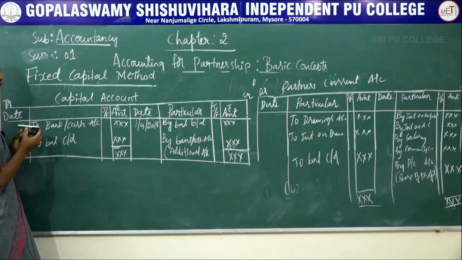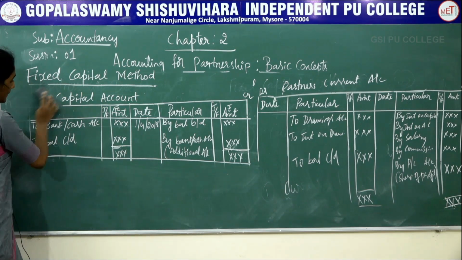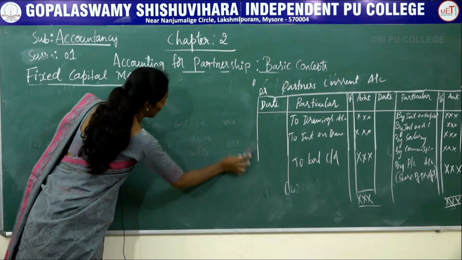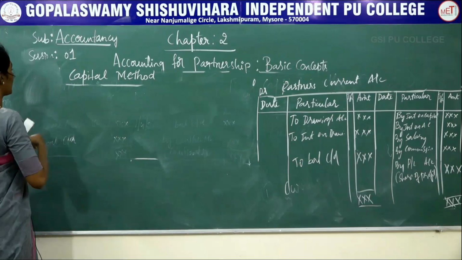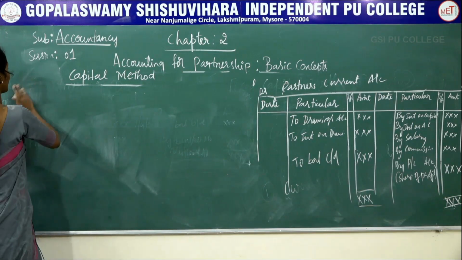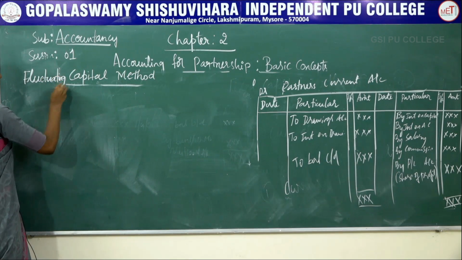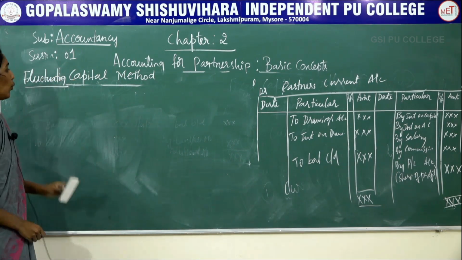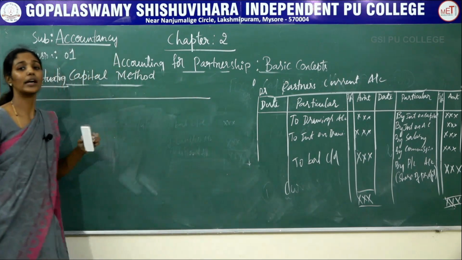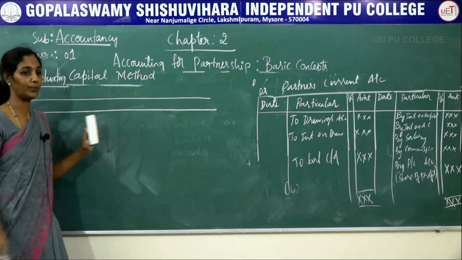The next is fluctuating capital method. Under this method, only one account is prepared to record all the transactions relating to the partners, including capital invested by them.